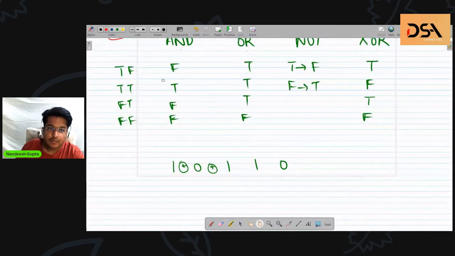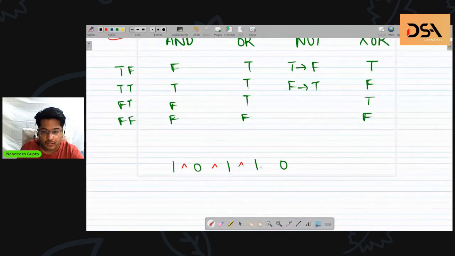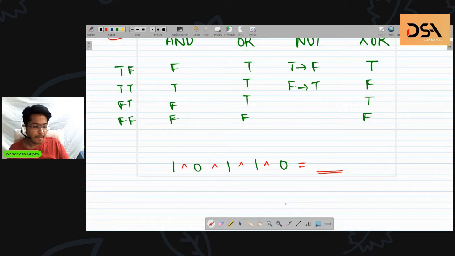So can we apply these to multiple values? Can anyone tell me how they would go about applying these to multiple values? Suppose I do this, what would be the answer? Can anyone tell me that?